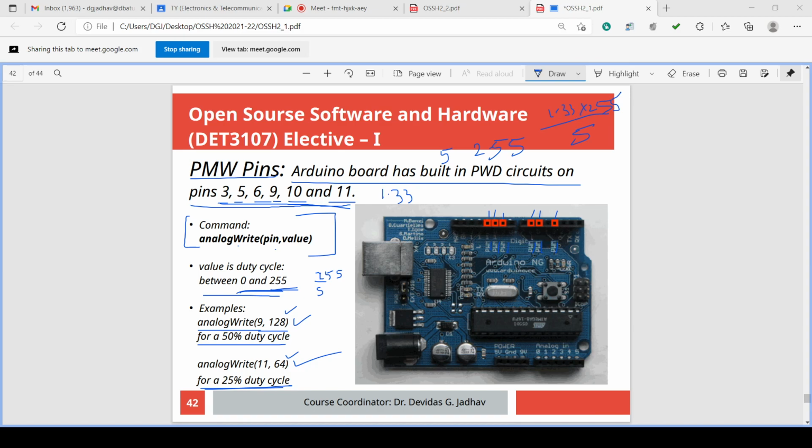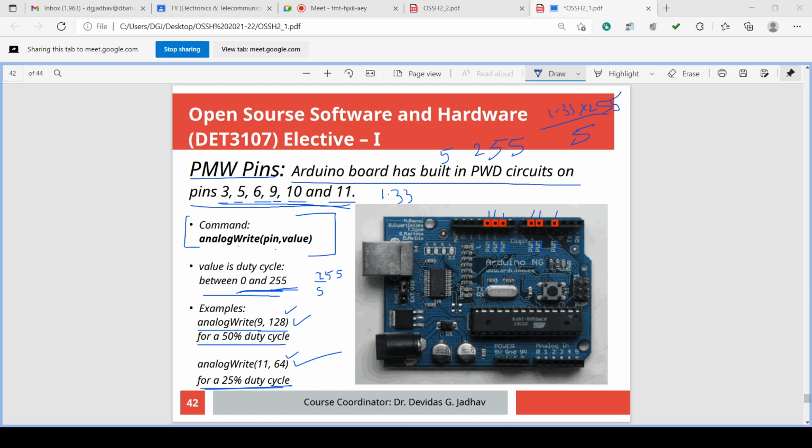Let us calculate that factor. 255 divided by 5, that is 51. So we have to multiply our analog voltage by 51, then we will get directly the number. Suppose 2.5 volt is our analog voltage, multiplied by 51, you will get 127.5.